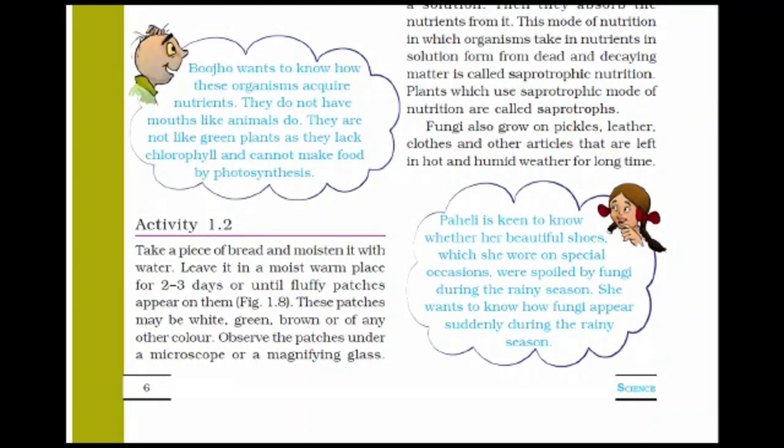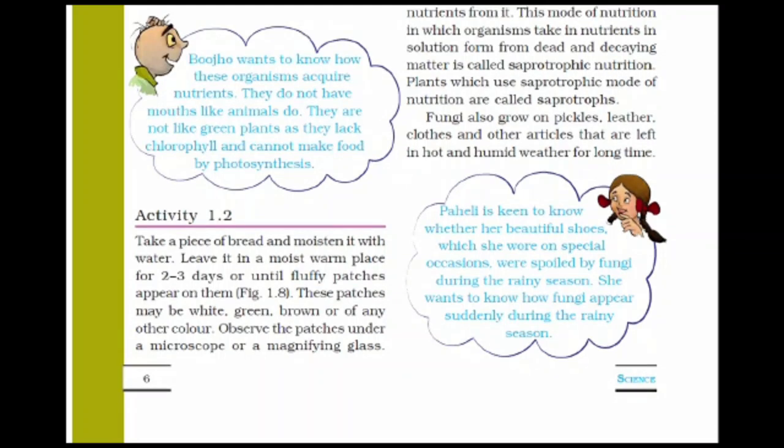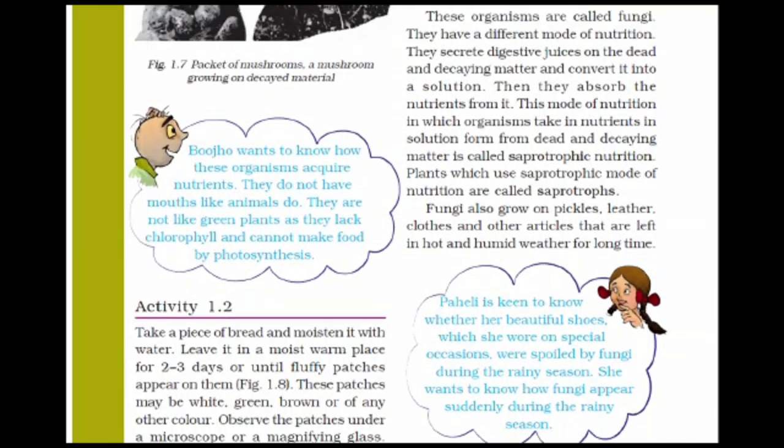Now, one activity we can see: we have to take a piece of bread and moisten it with water, and leave it in a moist, warm place for 2 or 3 days, or until fluffy patches appear on it. You can see the white patches will come on it. These patches may be white, green, brown or of any other color. Observe the patches under a microscope or with a magnifying glass.